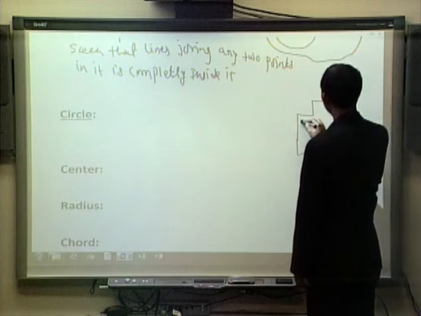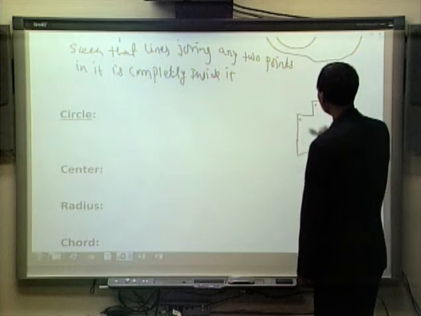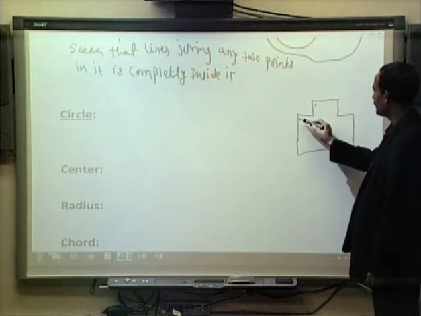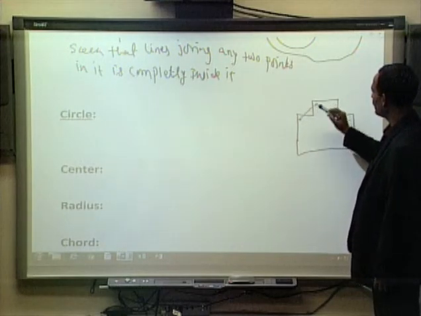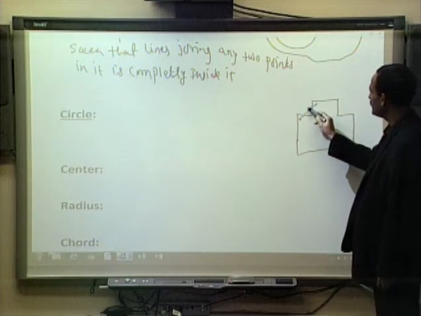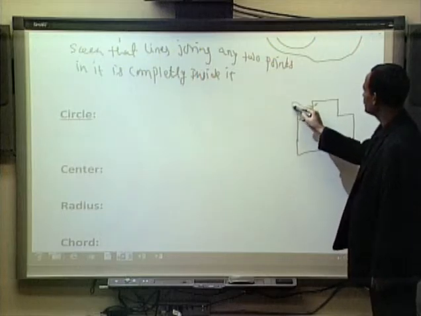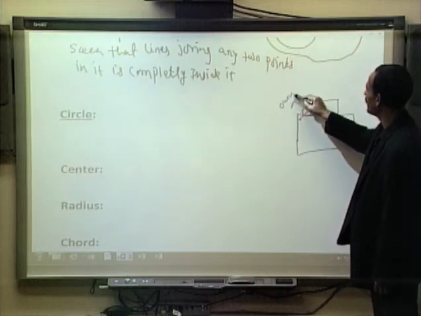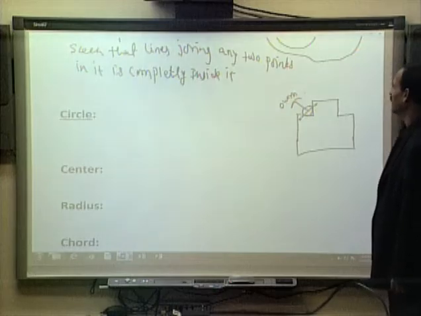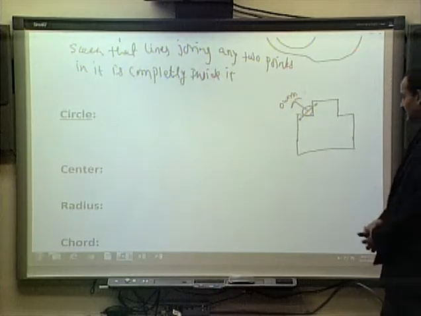If I take this point and this point and join them, you can see this portion of the line is outside of the shape.